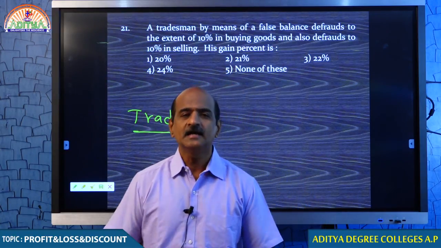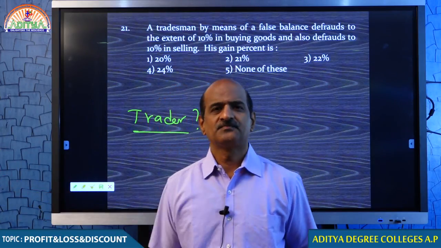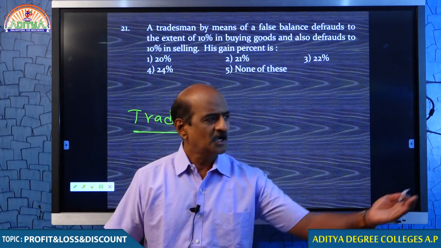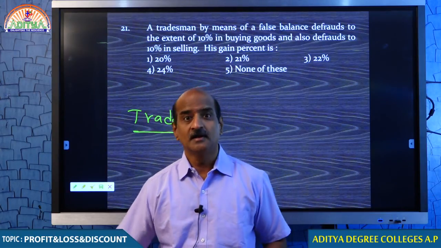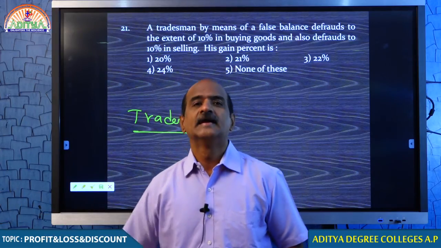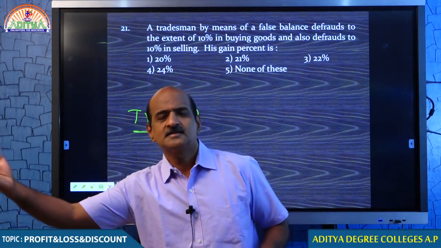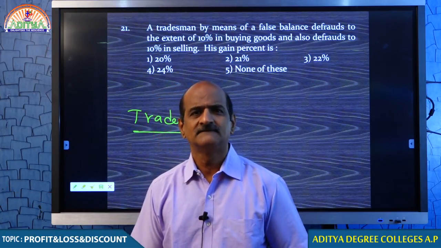A trader means purchasing from someone, selling to someone. I must be purchasing from the farmer, I must be selling to the customer. Therefore, I am a trader.